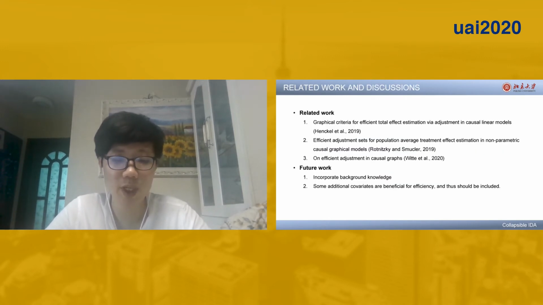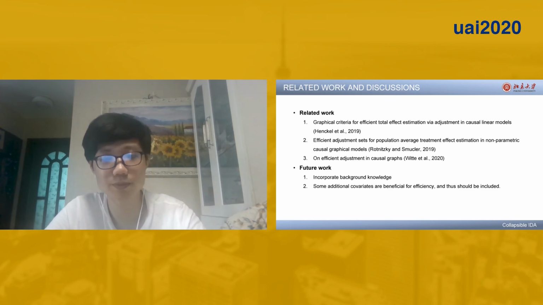There are many related papers. Here we list some of them. Most of these papers focus on the identifiable cases instead of estimating all possible causal effects. There are some interesting topics, such as incorporating background knowledge into analysis. We will explore them in future.